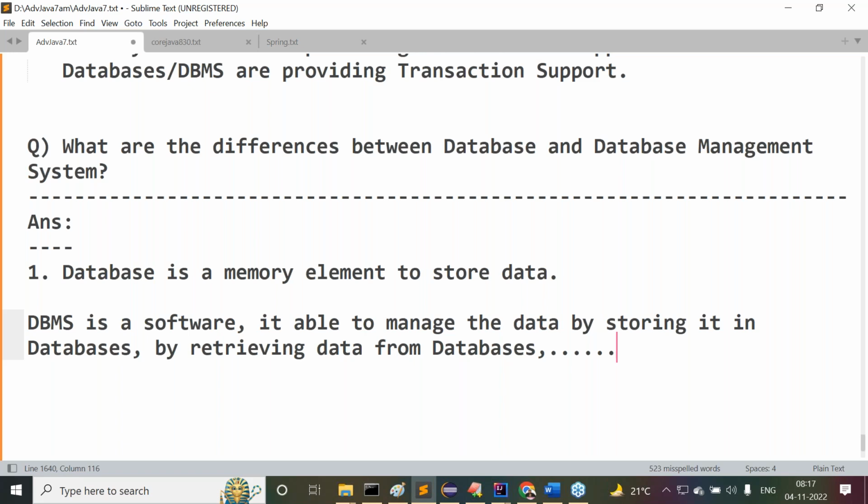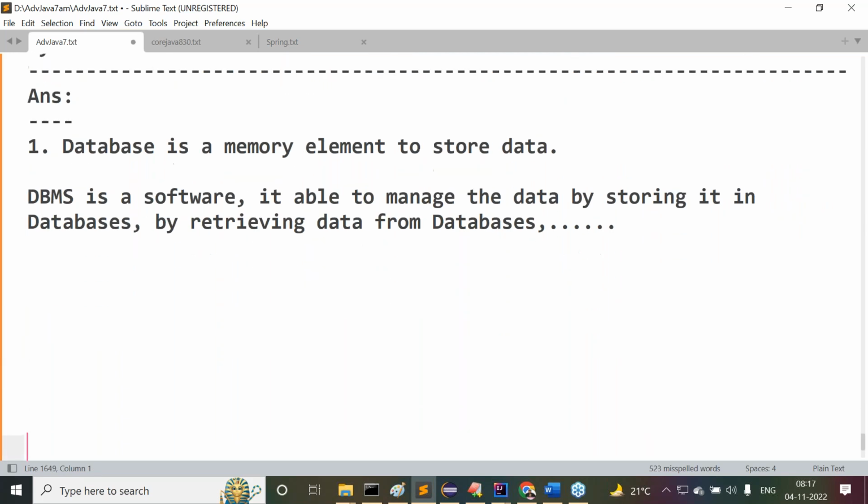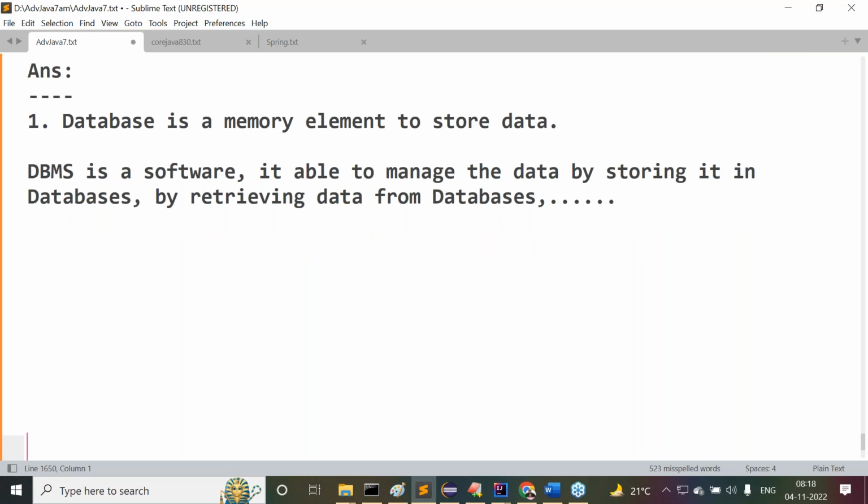What's the meaning of managing the data in the databases? To store the data, we require a program. To retrieve the data, we need a program. To update the data, we need a program. To delete the data, we need a program. This collection of programs is nothing but the database management system. Guys, all of you understand this clearly. So this is the very fundamental difference between database and database management system. This is the first point.